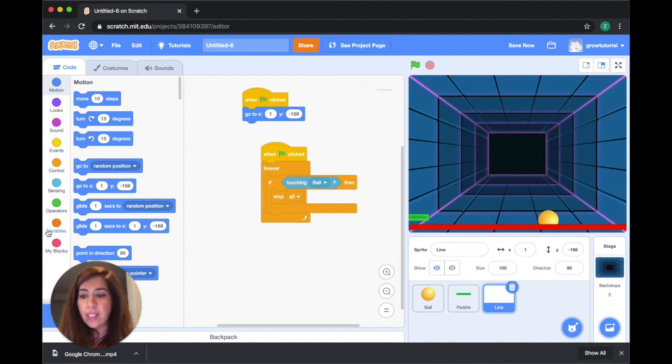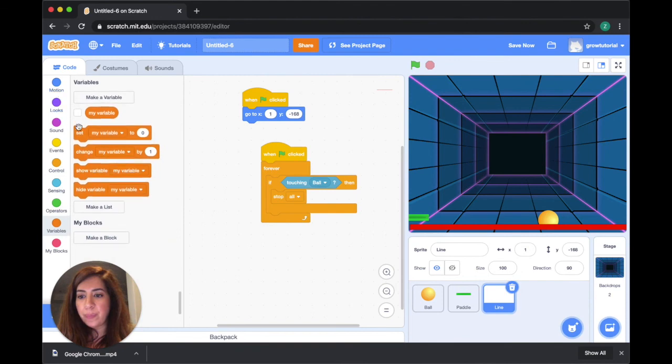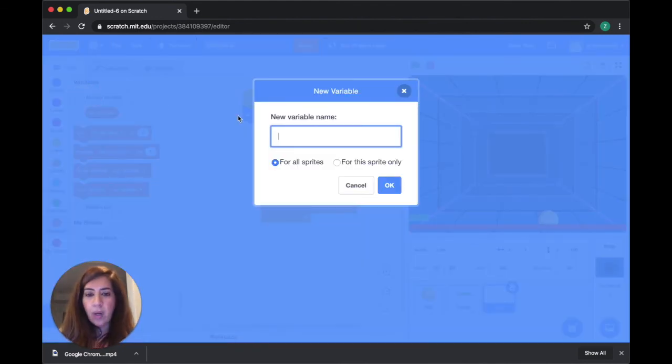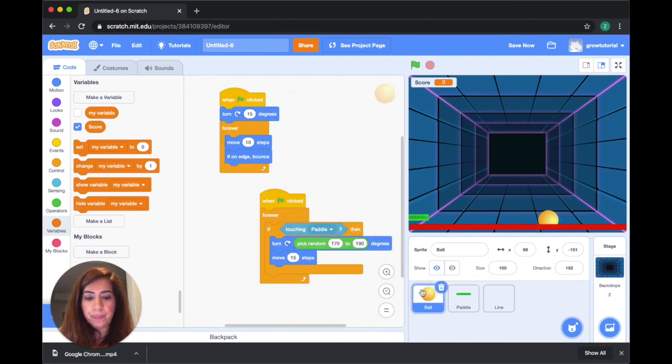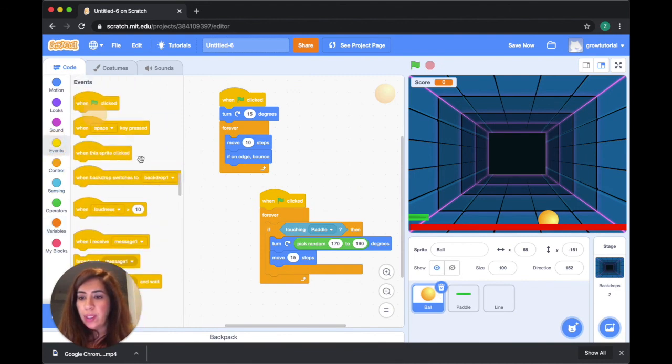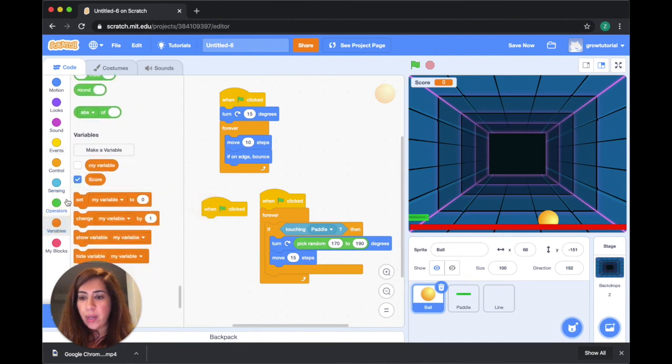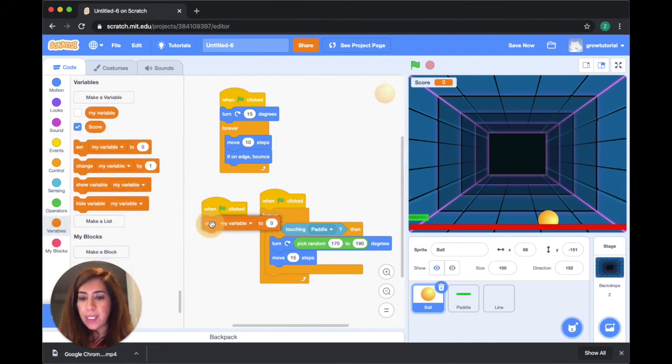Okay, so the only thing left for us to do for this game is to add a score, and for that we're going to go to the variables blocks here. We're going to click on the make a variable and then type in score. Press OK, and then you'll see that score has already appeared here. So what we're going to do is we're going to go to the ball code and say that when the green flag is clicked, I want the score to be set to 0.